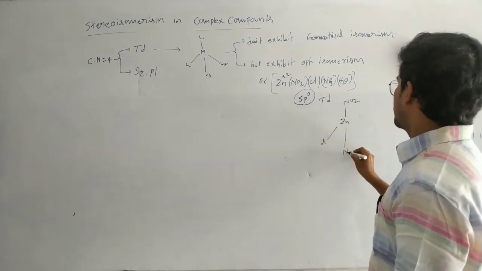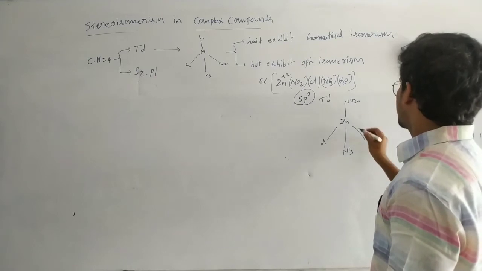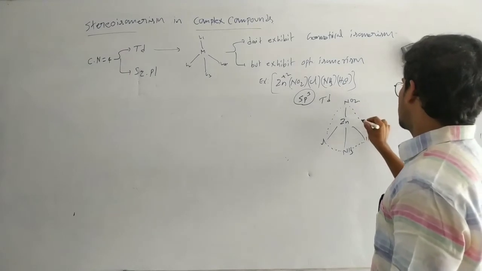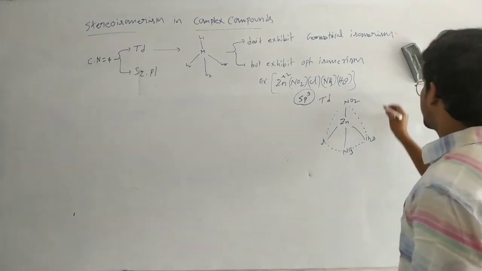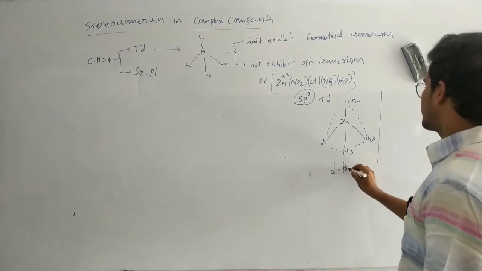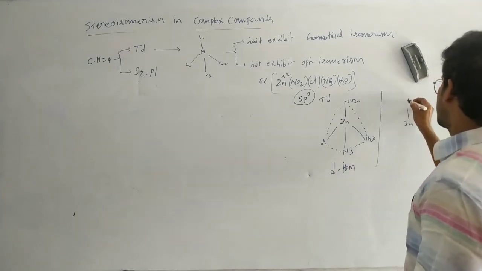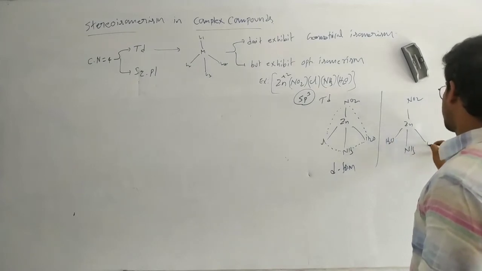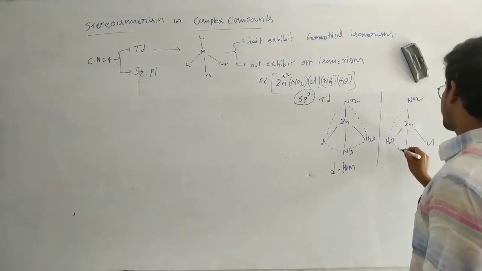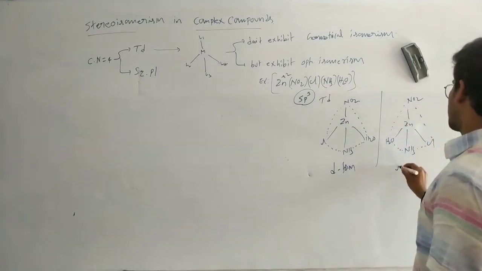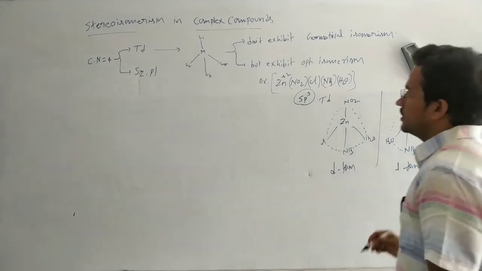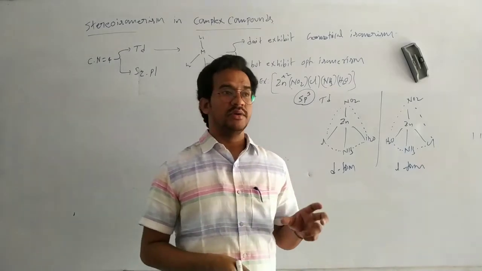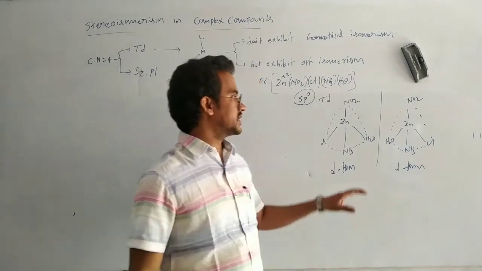With Cl, NH3 and H2O in this tetrahedral geometry, if it is the dextro D form, then we have another form, the L form, with NH3 and Cl interchanged. So here you can see very rare complex compounds which have tetrahedral geometry and exhibit optical isomerism.